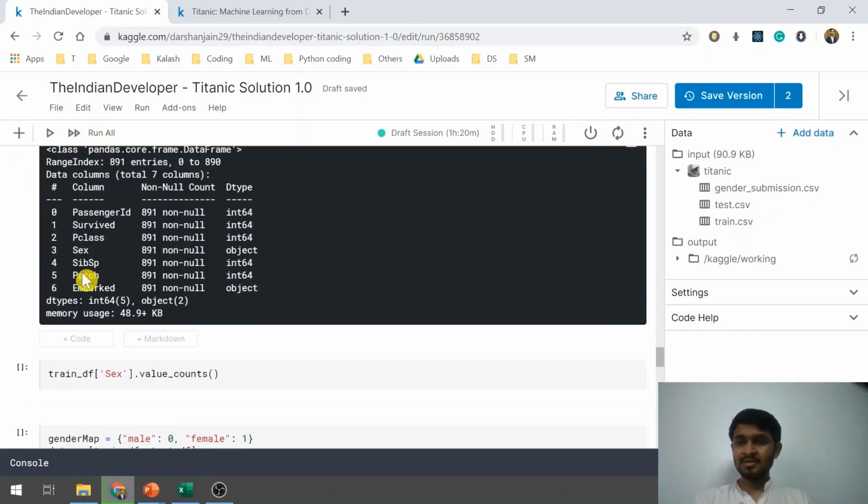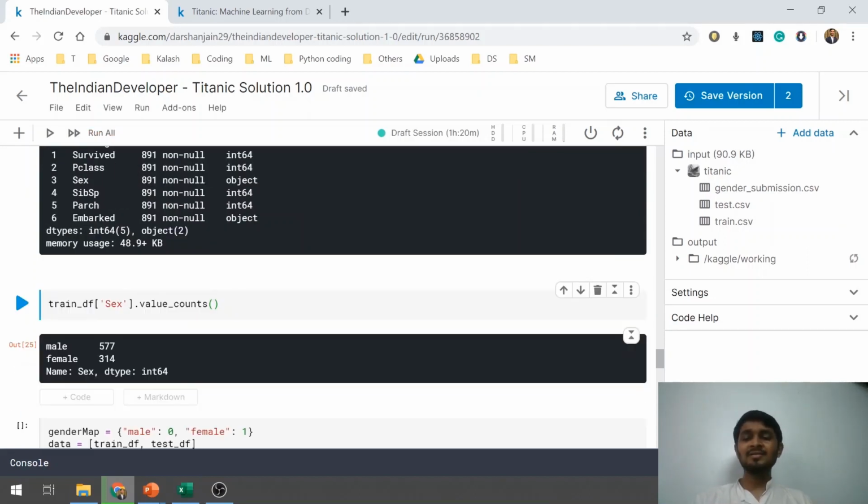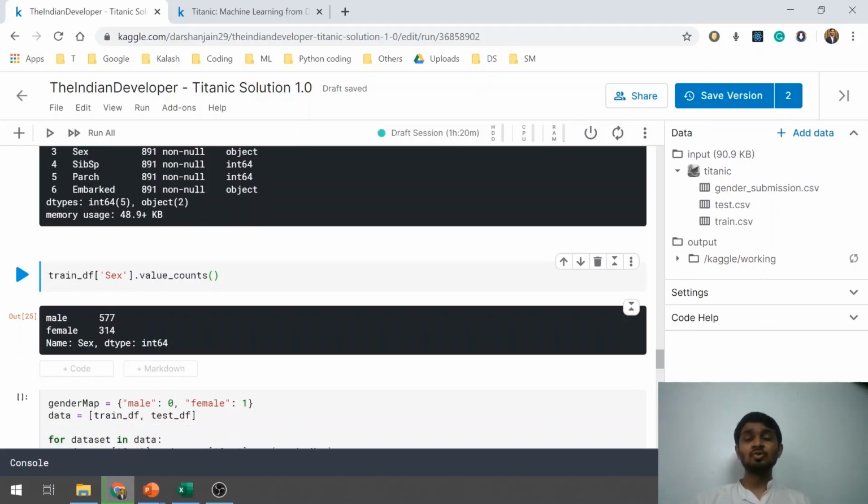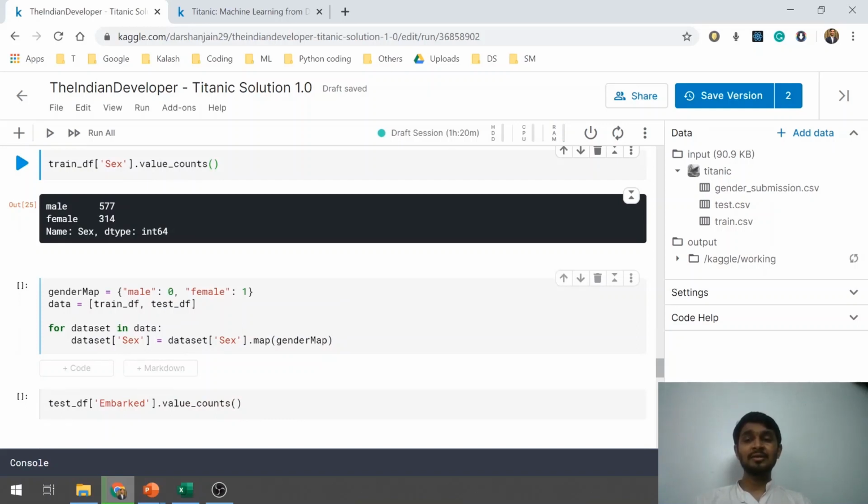As I see here, I'll take a value count on the sex column. I see that the male value is repeated 577 times and female 314 times, so only two unique values are there. So how about creating a list where we will replace male by 0 and female by 1.